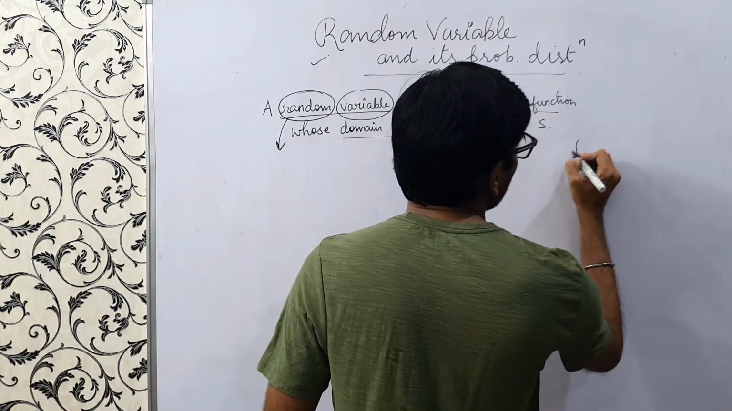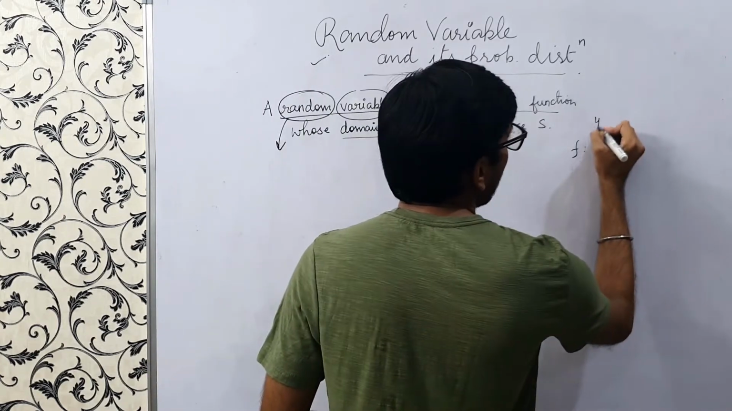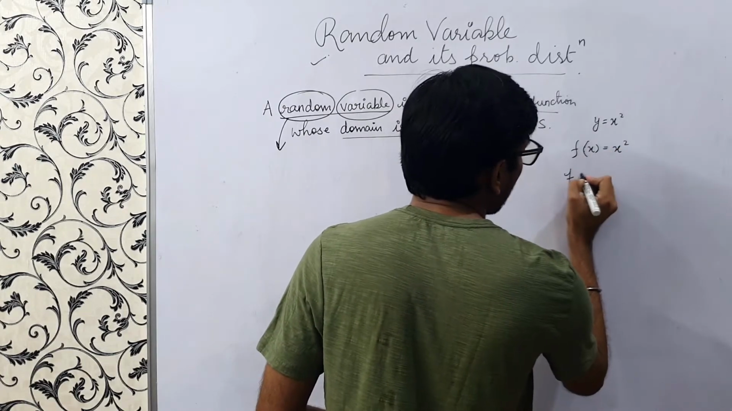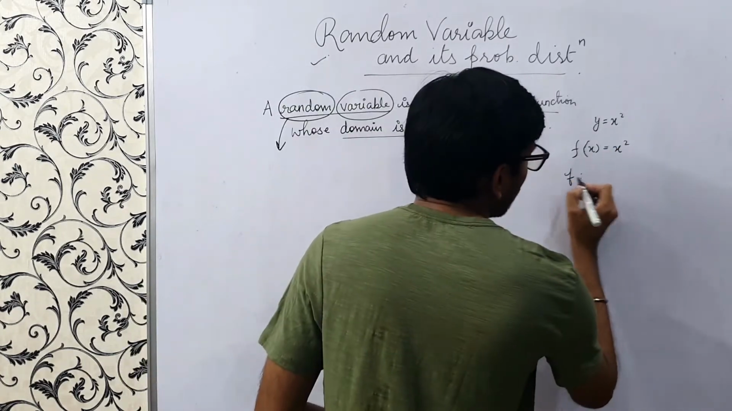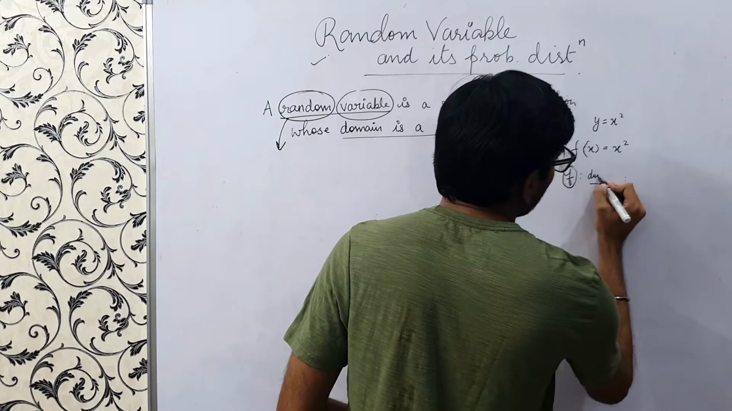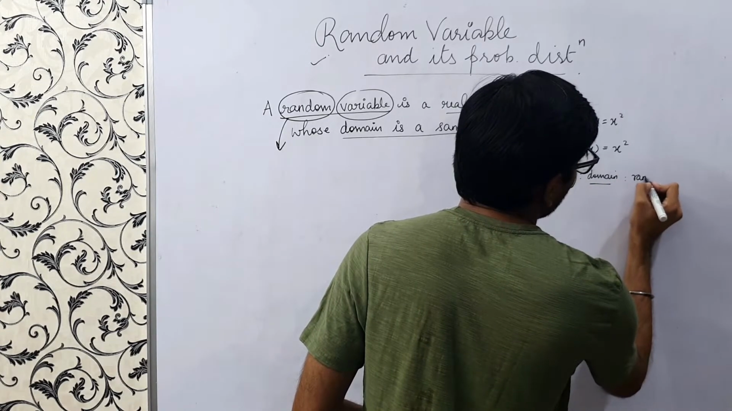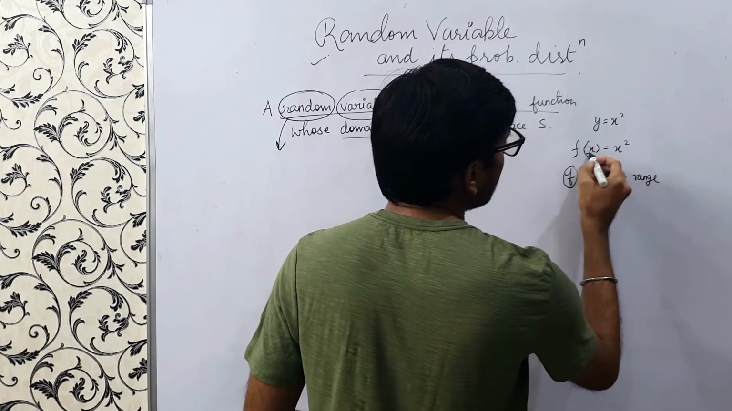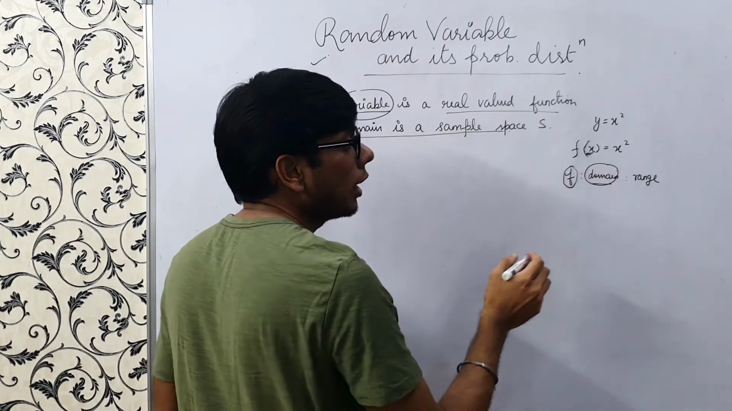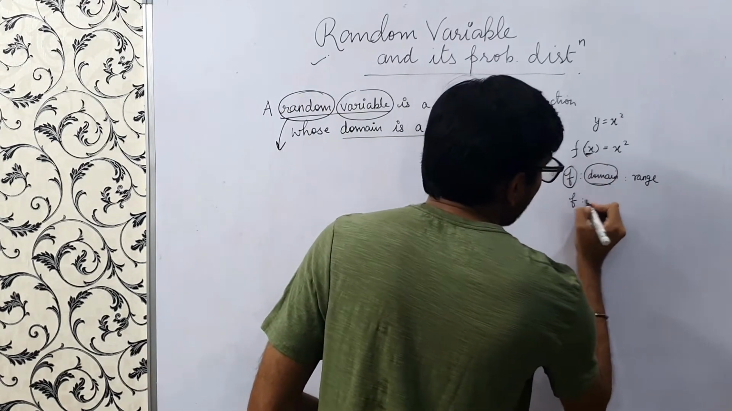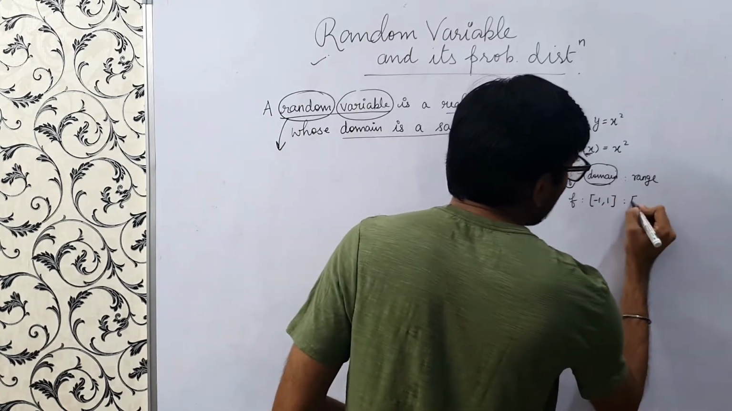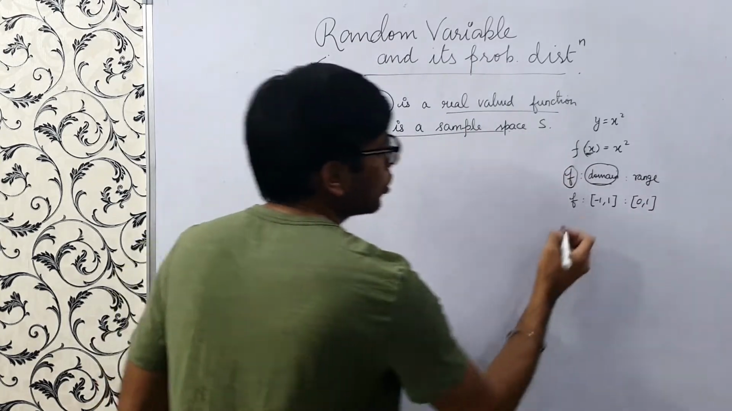So first, suppose we have a function like y equals x square, right? So we have f of x equals x square. So this is our function. How do we define our function? There are two things, right? One is domain and one is range. So domain are the values of x for which our function is defined, right? So if I say f goes from -1 to 1, what would be the range? What values can it take? It can take values from 0 to 1. So this is the domain,